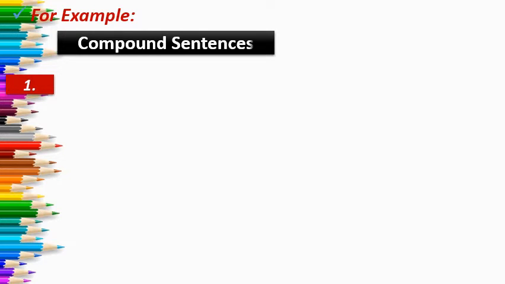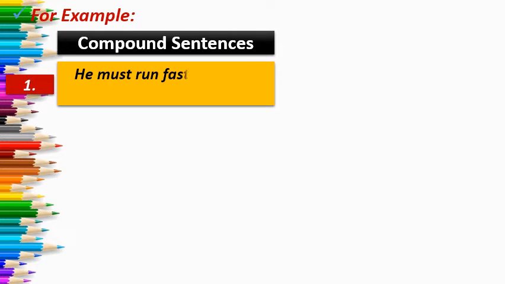Now let us see a few examples to clarify it. Let us see how to convert compound sentences into simple sentences. For that, you should first know the meaning of compound and simple sentences. A compound sentence consists of two independent clauses, meaning two verbs, joined with the help of coordinating conjunctions, in short, fanboys.